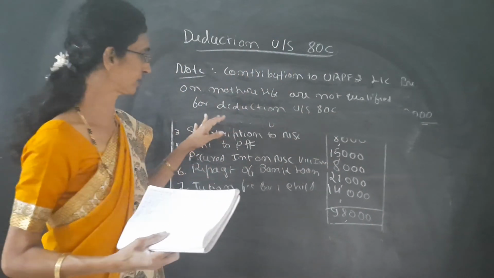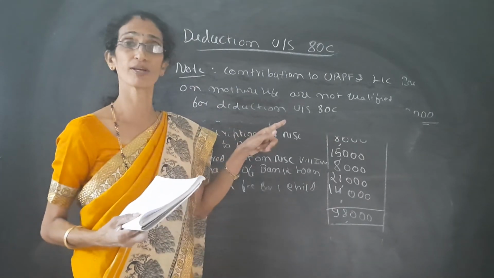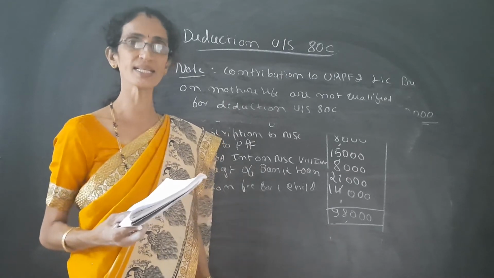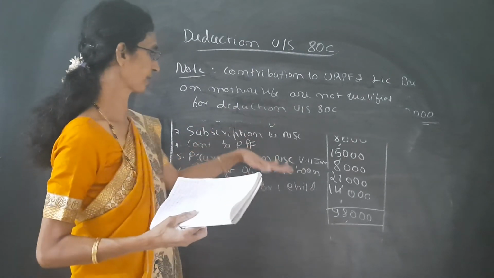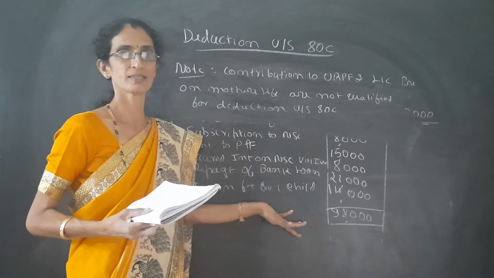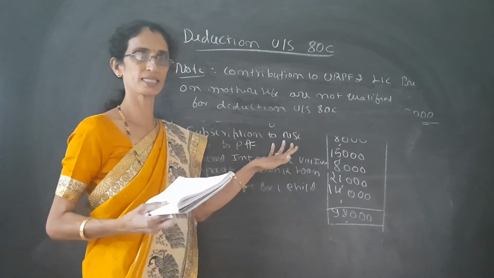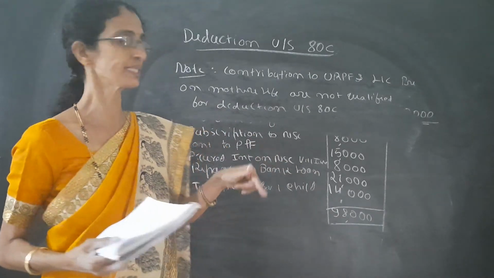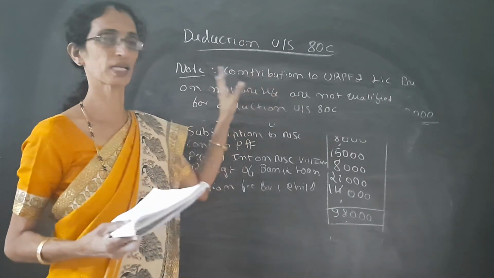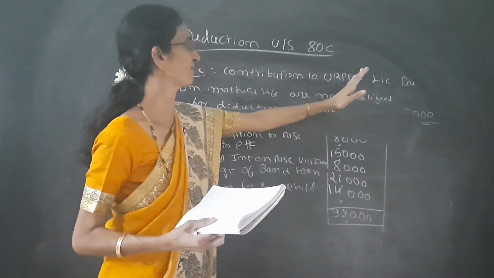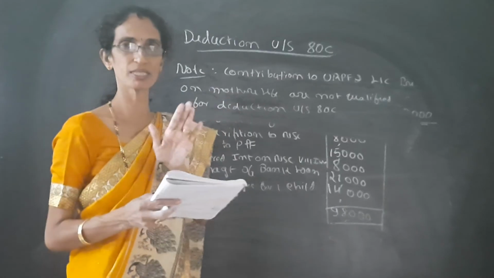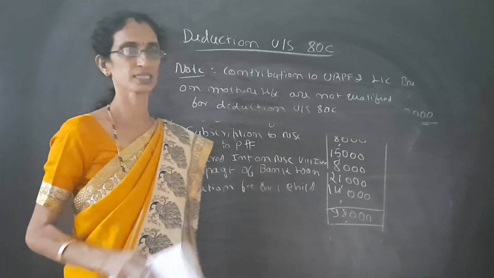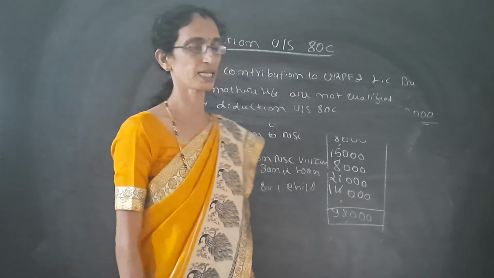This type of question is asked for 8 marks: how to calculate the deduction under section 80C. First we write the deduction under section 80C, writing the transactions related to it. Then those not qualified for deduction under 80C should be written under the note: contribution to URPF and LIC premium on mother's life, as given in this problem, are not qualified for deduction under section 80C. With this we can end this problem.